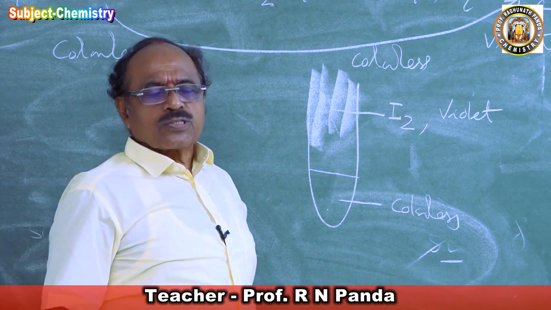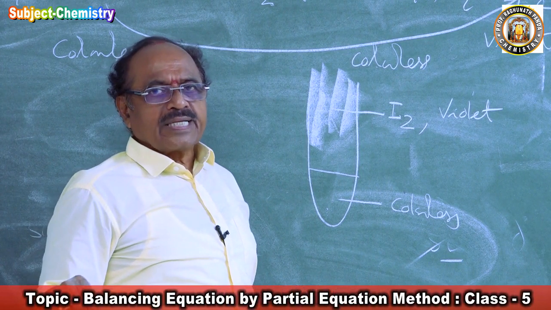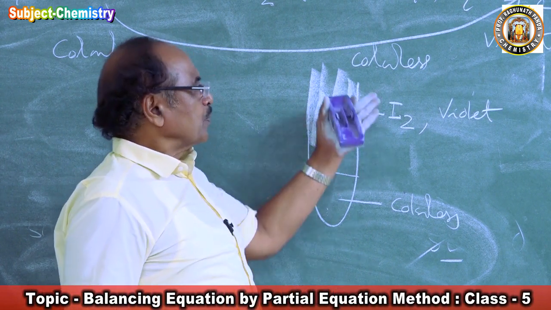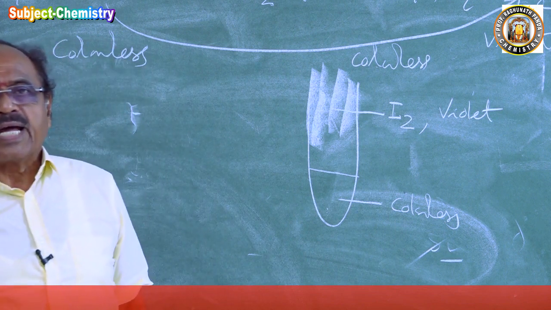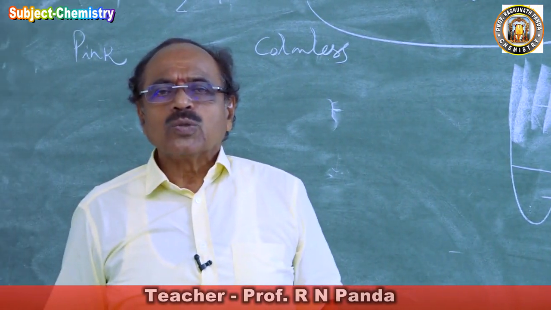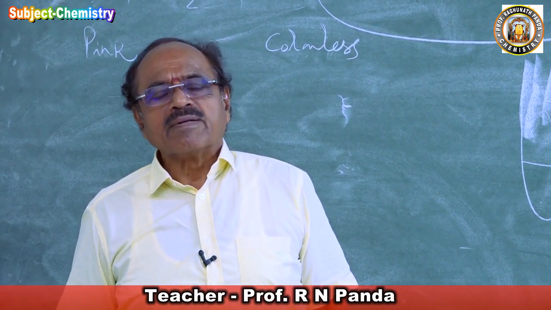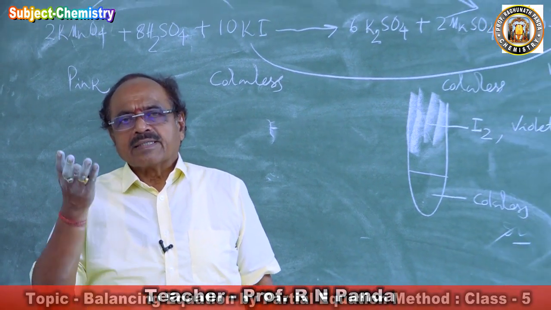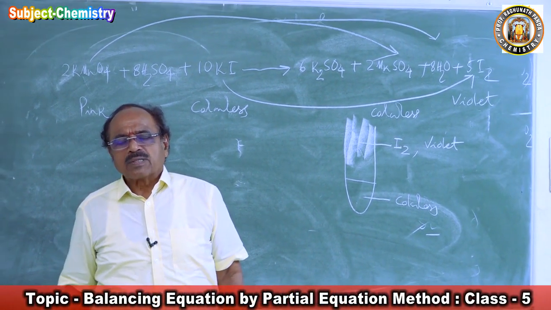Last class I have shown you. I have added sulfuric acid, passed sulfur dioxide. So if you add just potassium iodide to that, you will find here slowly the pink color of potassium permanganate will be disappearing, and the violet gas will be coming out of the test tube.